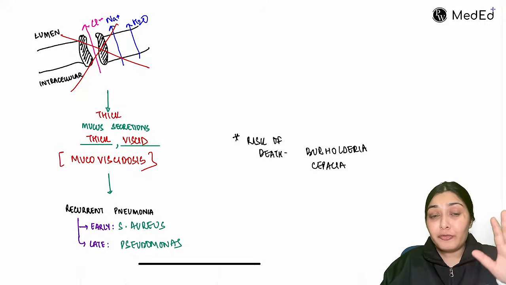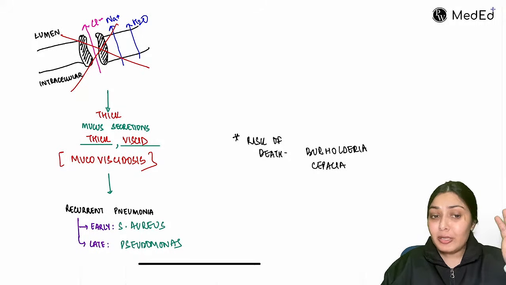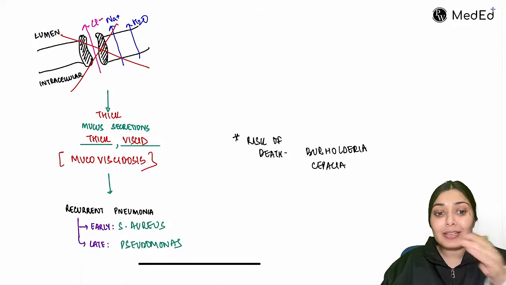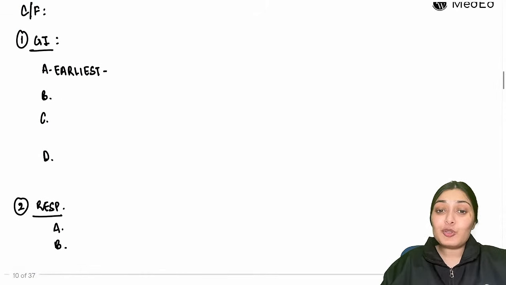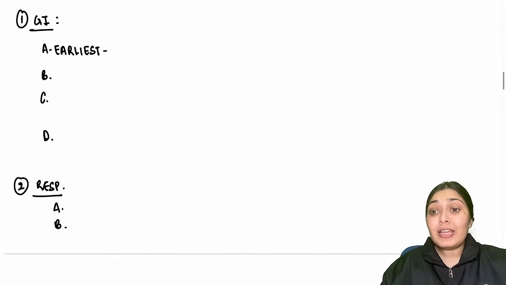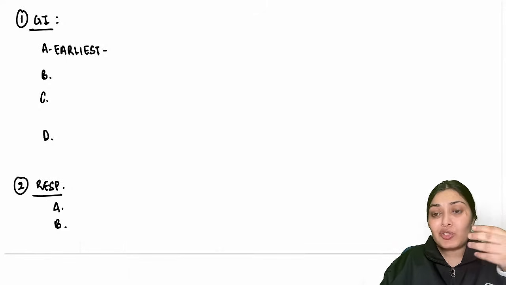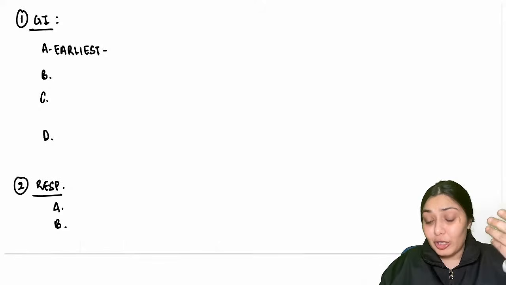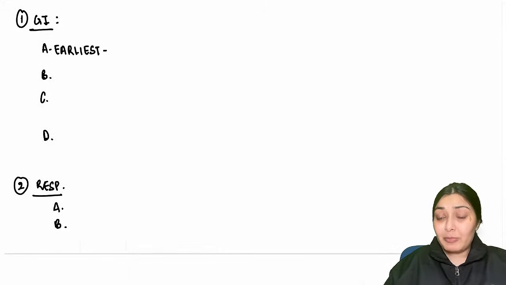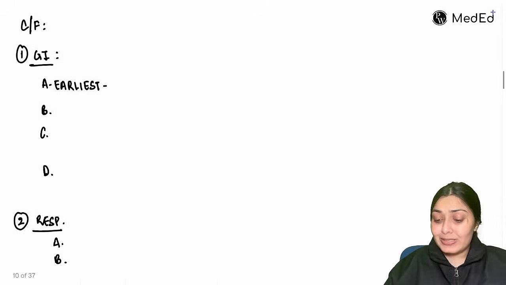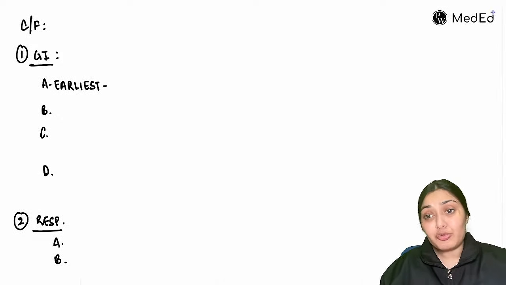So with that, we are clear with the inheritance pattern and the pathogenesis. Now let's look at the clinical features. Wherever there are secretions, those secretions are going to be thick and that would lead to problems. Respiratory, you have understood, there will be recurrent pneumonias because the child is not able to clear out the secretions. There will also be formation of nasal polyps. One by one we will go through the system. First system, let's understand GI, the gastrointestinal system.